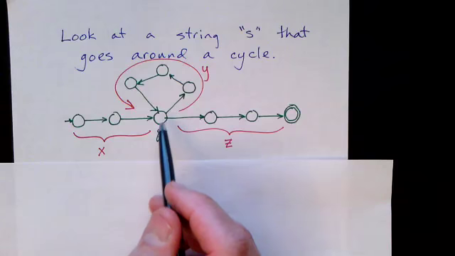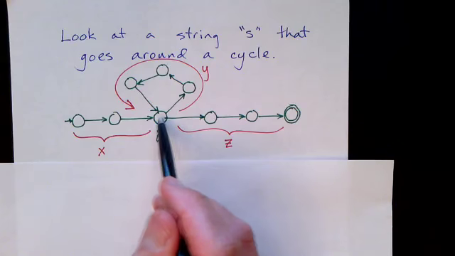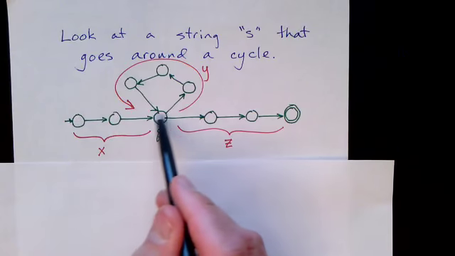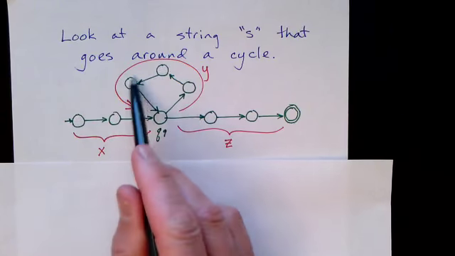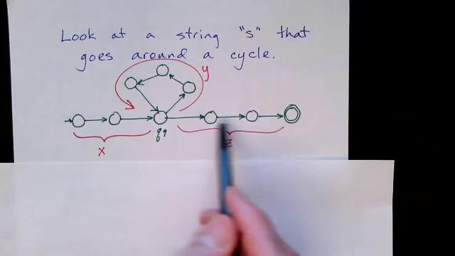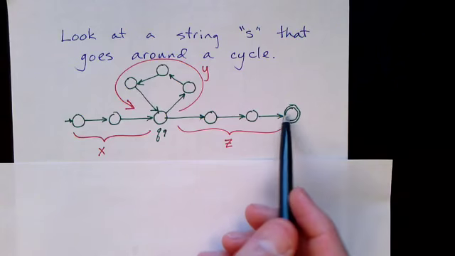So I've just labeled it Q9 so we can talk about it. So there's at least one node like Q9 that is visited more than once. As we go around this path, we go to the X part, the Y part, and then we visit Q9 a second time. Finally, we end with the Z part, and we get to the final state.